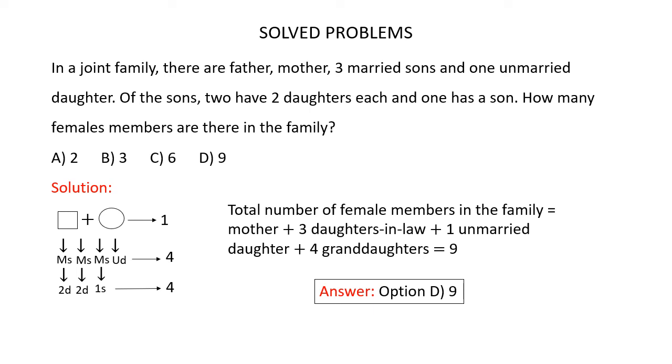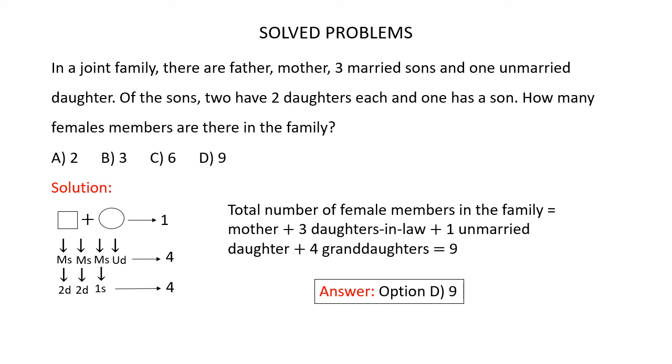So in the family, there is a father and a mother. So in this generation, there is only one female, that's the mother. And this father and mother has three married sons and one unmarried daughter. Three married sons means there are three daughters-in-law also. So in this generation, there are three daughters-in-law and one unmarried daughter. So altogether, there are four females in this generation.